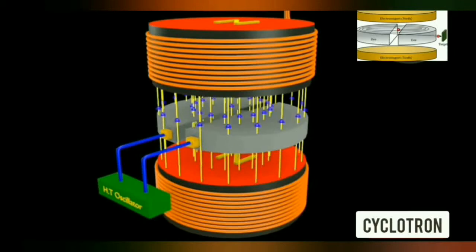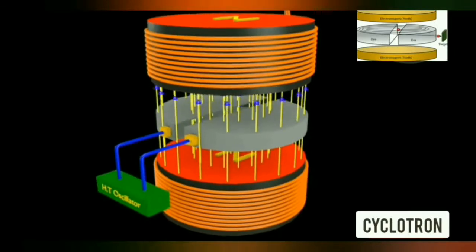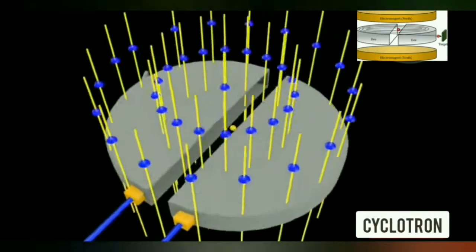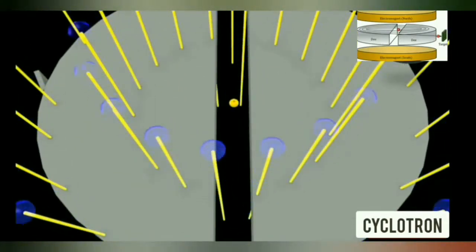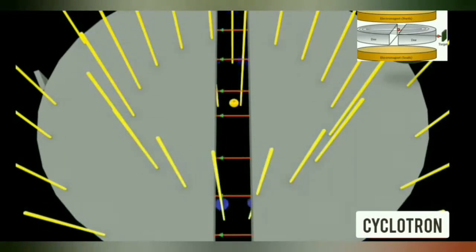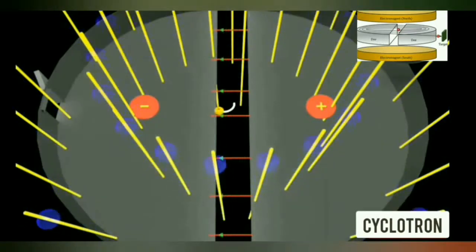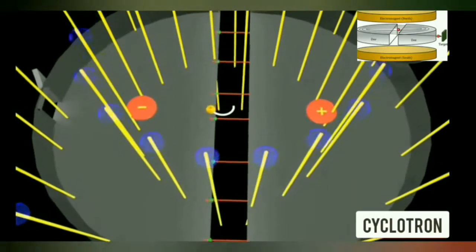The positive ions produced from a source at the center are accelerated by a D which is at negative potential at that moment. So the positive charged particle will experience an electric force due to the positive and the negative polarity of the two Ds. As a result, it will get accelerated towards the negative D. Now, the electric field inside a conductor is always zero.